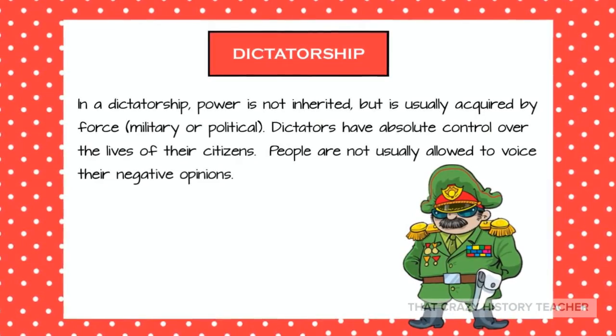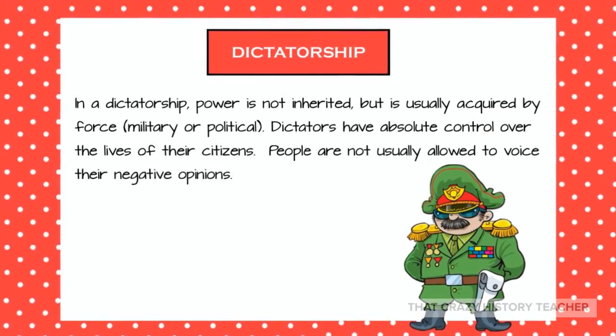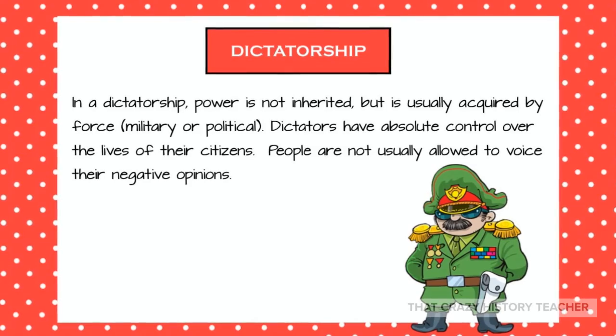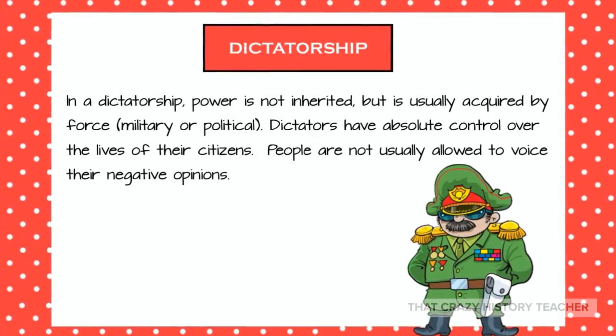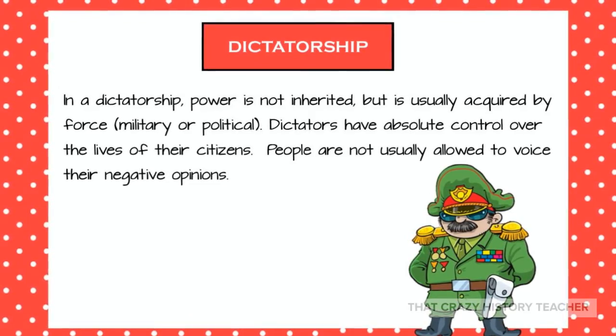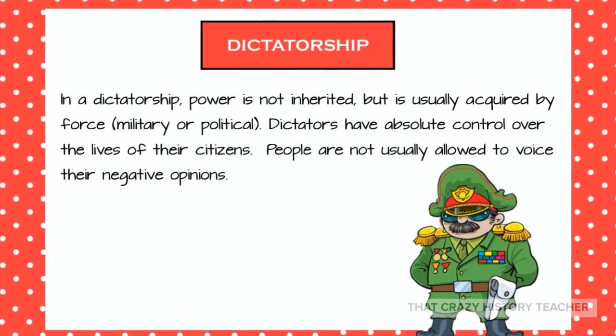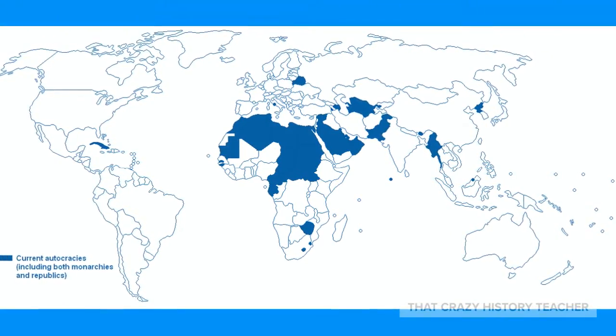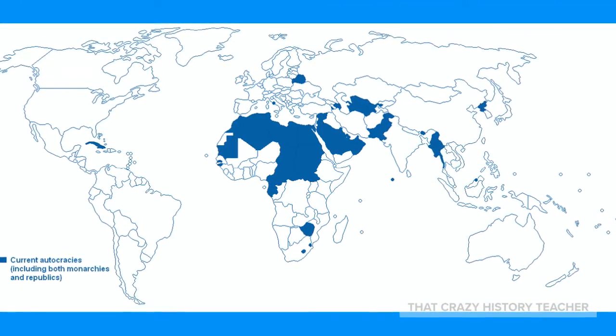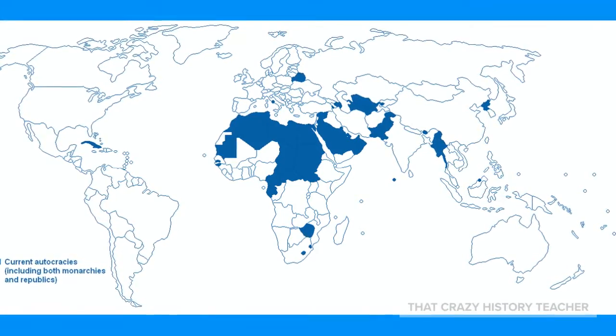The second type of autocracy is a dictatorship. In a dictatorship, one person rules, just like in an absolute monarchy, but dictators usually come to power by force. The dark blue areas of the map show the countries that still have autocracies in the world.